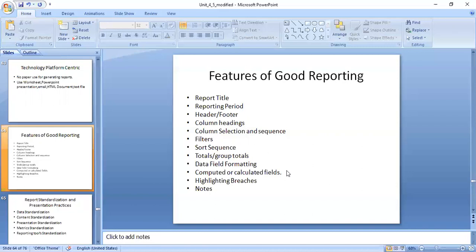After that, filters: you are supposed to use filters to reduce the data. Next, you can align the normal filters. When you do online shopping, you will see filters like price low to high or high to low. Then after that there is the sort sequence. You are supposed to give a sort sequence, descending order or ascending order.